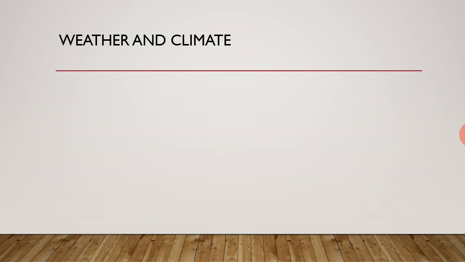Weather and climate. What is weather and what is climate? These are two different terms. Weather होता है मौसम and climate is जलवायु. Weather, we are talking about a short term of an area, but climate, let us see.